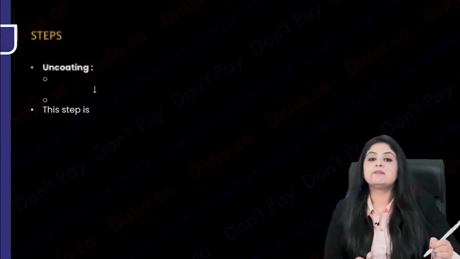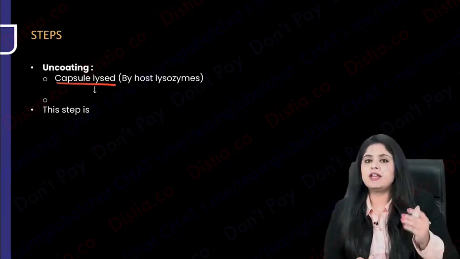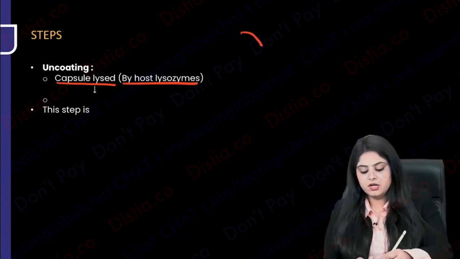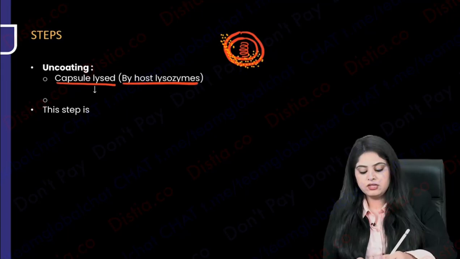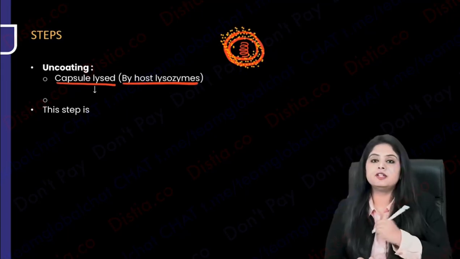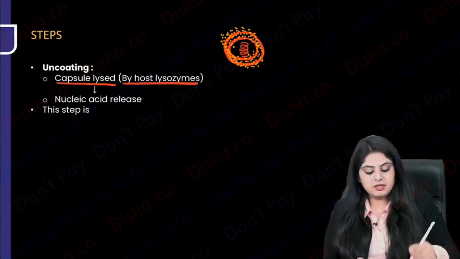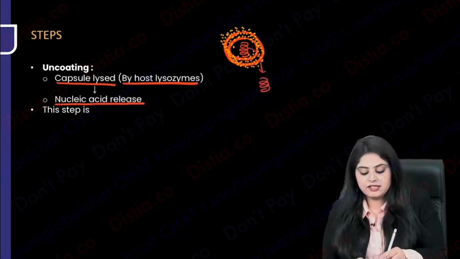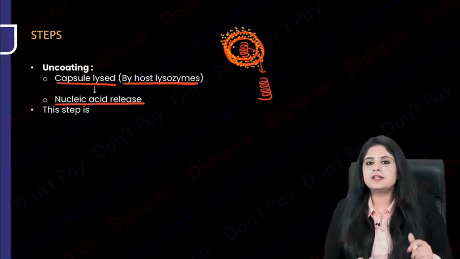And that is what is uncoating. What is uncoating, guys? Uncoating is all the capsule or envelopes, whatever enzymes we have, our lysosomes, they go and say break it off. So whatever the capsule or lysosome is, I'm interested in that DNA. So my primary concern is to get rid of all these coverings. How will I get rid of these coverings? By the lysozymes. Finally, please remember the nucleic acid is released. I was interested in this nucleic acid. This is released. But what do you think, and in which virus will this step never be seen?